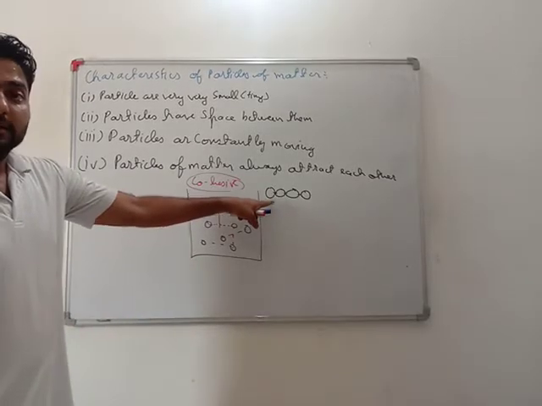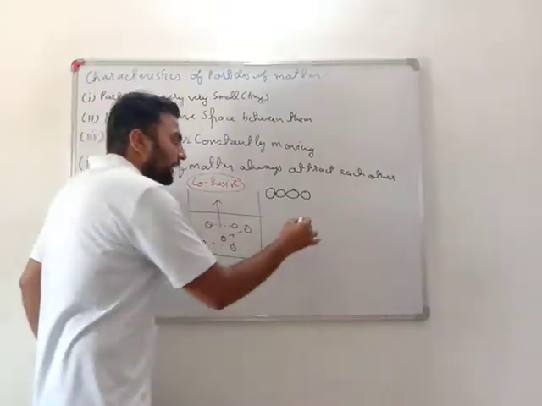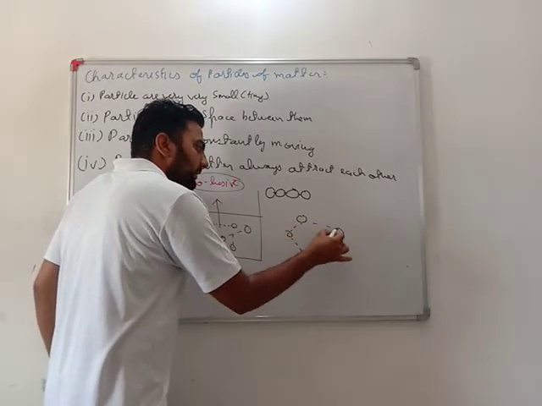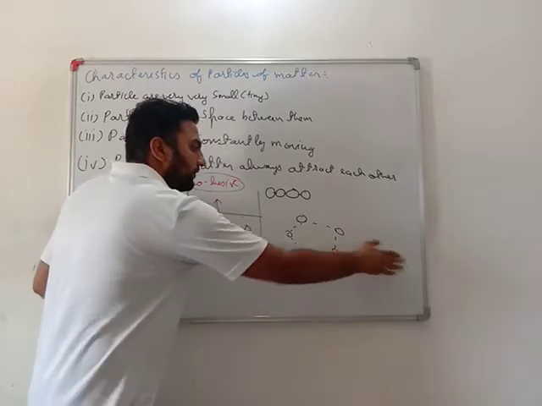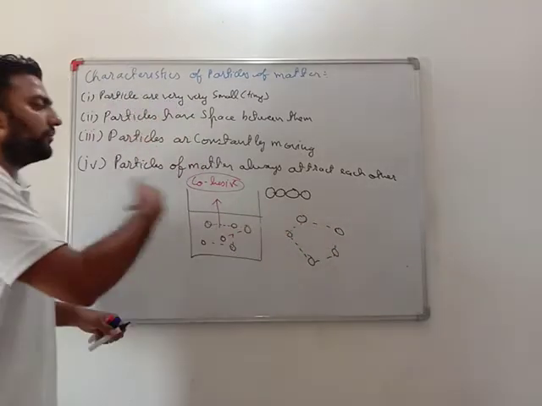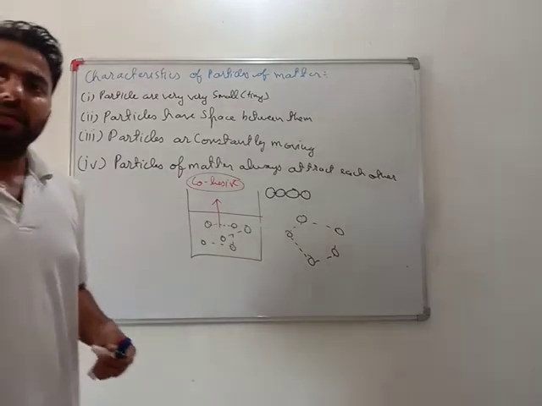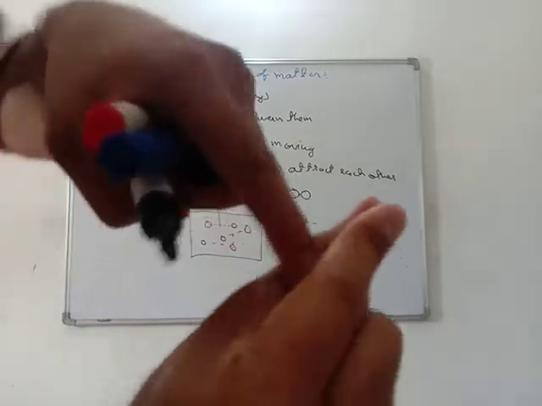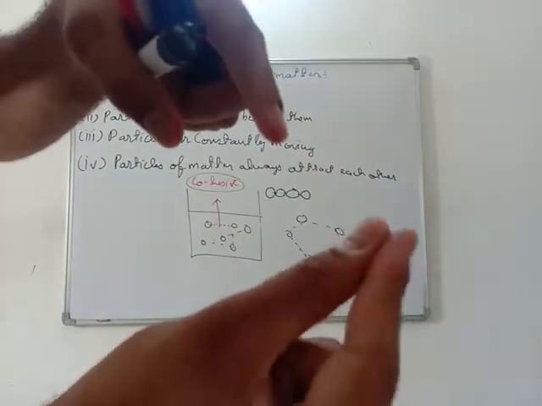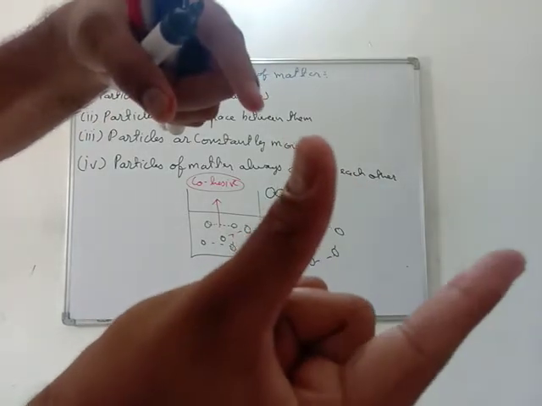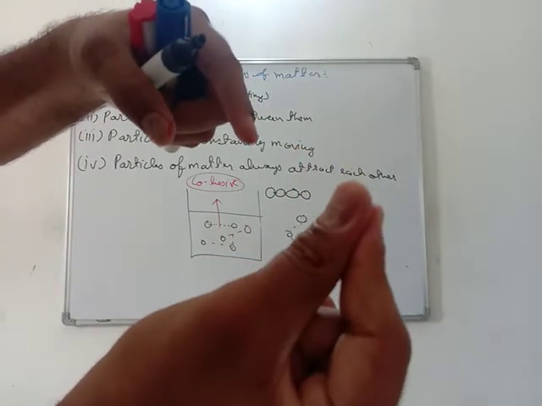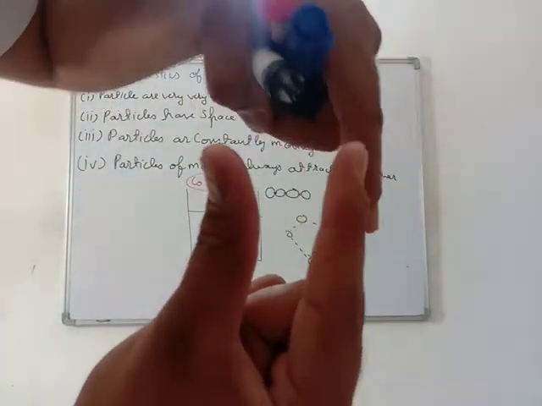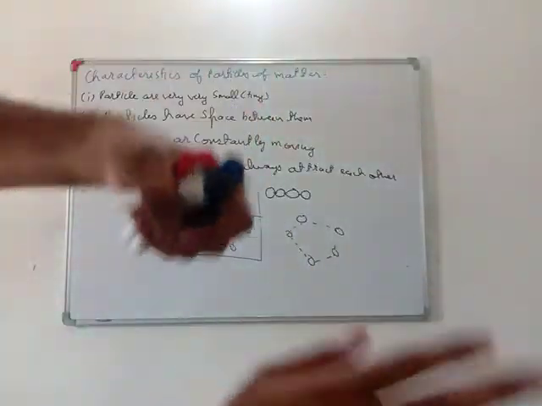Okay, I am able to move my hand in the air. Why? This is air. These particles are attracted, but this force of attraction is very weak, because of which I can very easily move my fingers in between them. For example, if I stick these two fingers with Feviquick, you can see I can't separate them. It means these particles, just assume my two fingers as particles, are attracted to each other with a very good force of attraction. But if I can separate them, it means they are attracted, but this force of attraction is very weak.